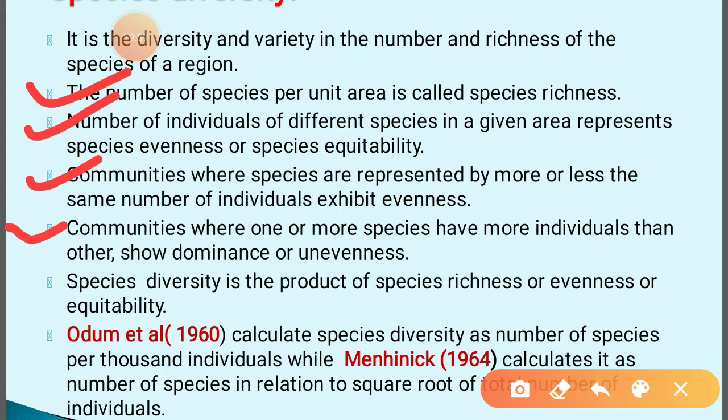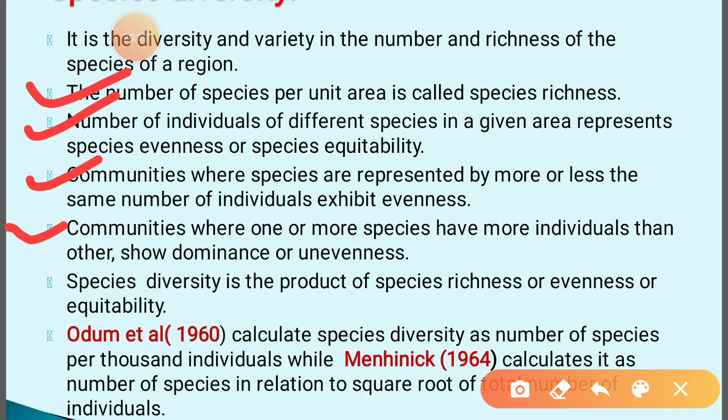So try to understand. Suppose in an area of 1 meter square, mango trees, banana trees, apple trees, different types of trees are present. That gives us information about the species richness. But what is the meaning of species evenness? It is the number of individuals of different species in 1 meter square area.